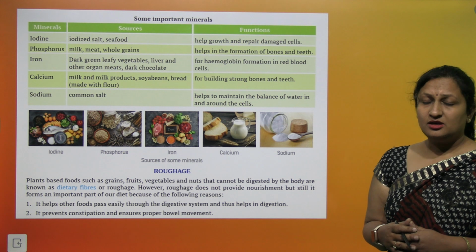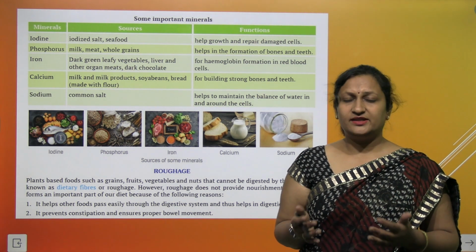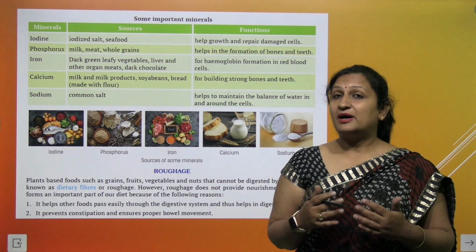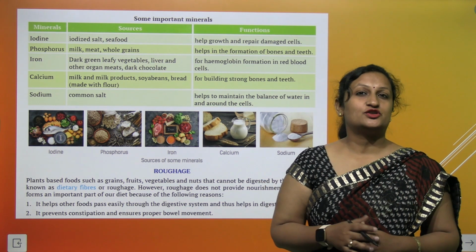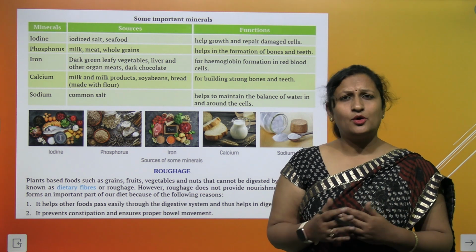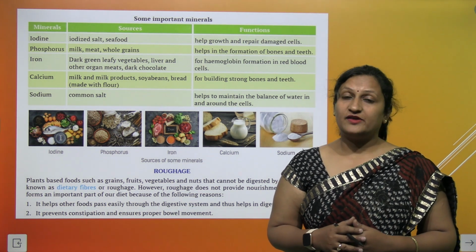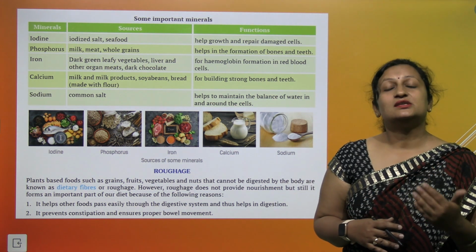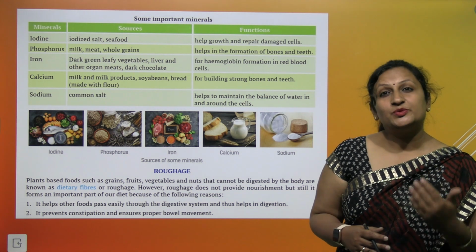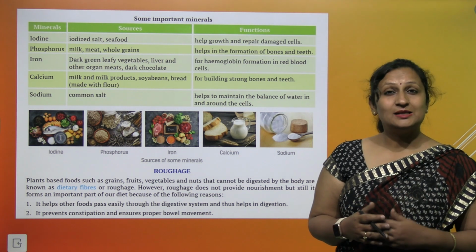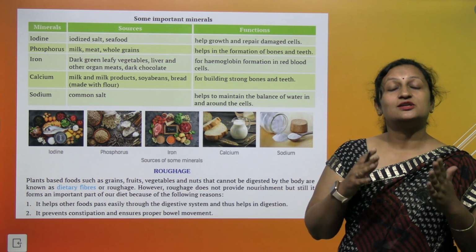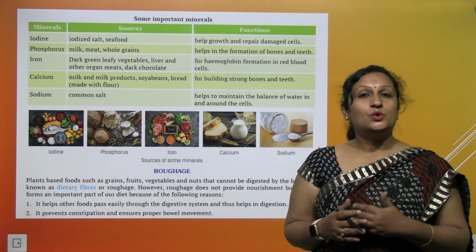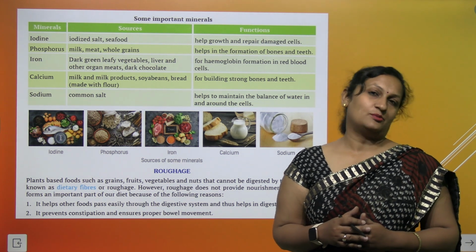by your body. So why are they important when they are not digested by the body? They are important because हमारी बॉडी के अंदर वो सिस्टम ही नहीं है जो रफेज को डाइजेस्ट कर सके. तो फिर ये इंपॉर्टेंट क्यों है? Yes, they are very important. ये इंपॉर्टेंट इसलिए है क्योंकि they help in easy bowel movement. They help to prevent constipation and helps the digestive system to work in a smooth way. So हमारा digestive system अच्छे से काम करे उसके लिए हमारी डाइट में रफेज होना बहुत जरूरी है.